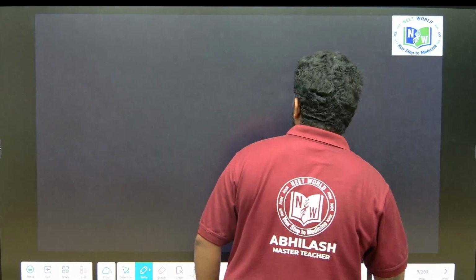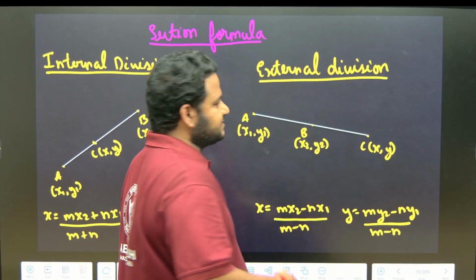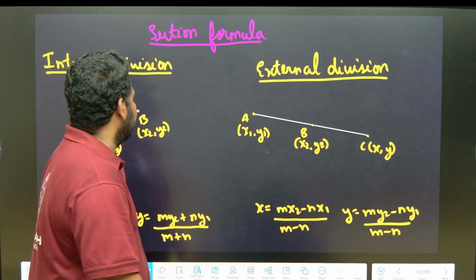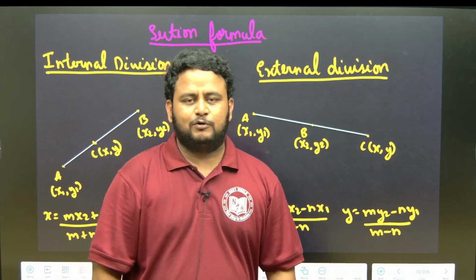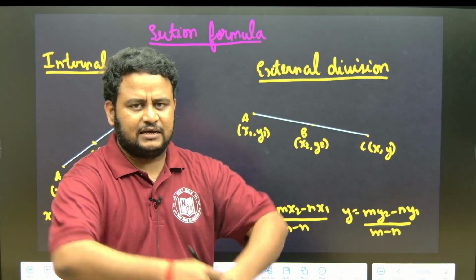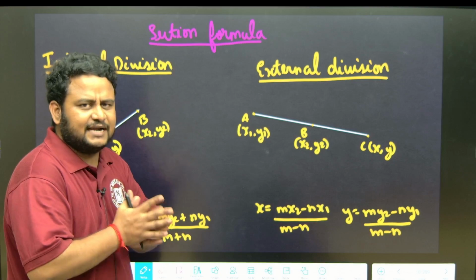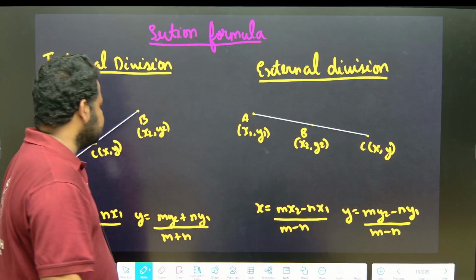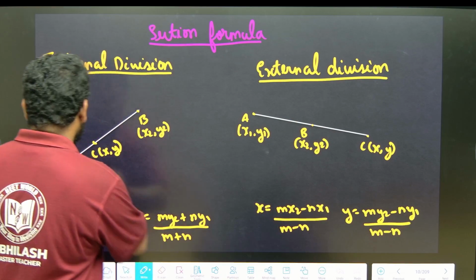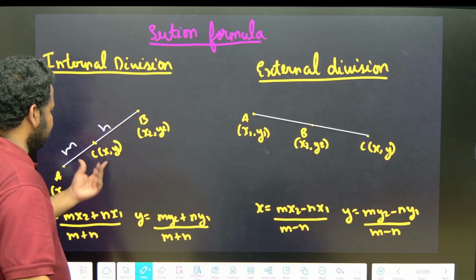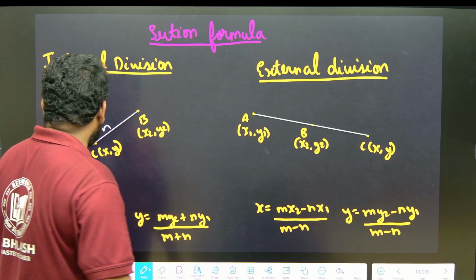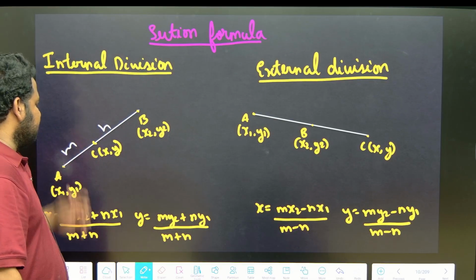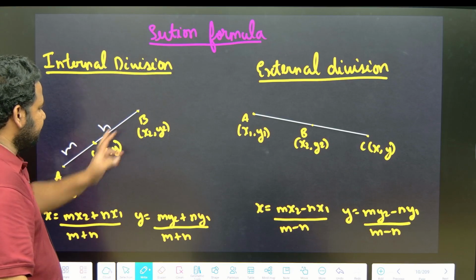Next is section formula. Till now what we solved, the question was on distance formula. Now we are talking about section formula. What does section formula say? Suppose a straight line has two endpoints A and B. If there is a random point between A and B which divides A and B in some ratio, let us take that ratio as m is to n. Let C be a random point x comma y between points A and B, where A is x1 y1, B is x2 y2, and C is represented by xy. This C is dividing the line AB in the ratio m is to n.